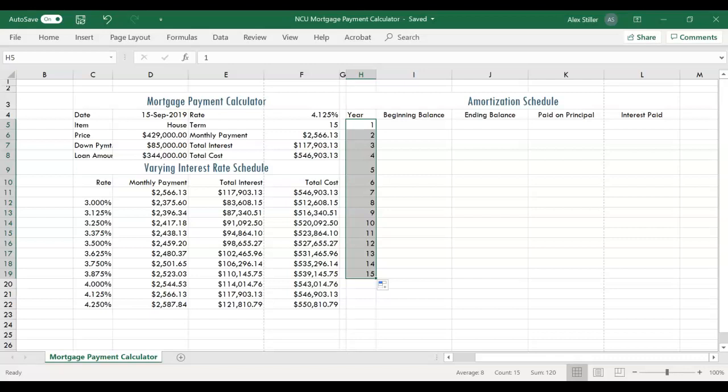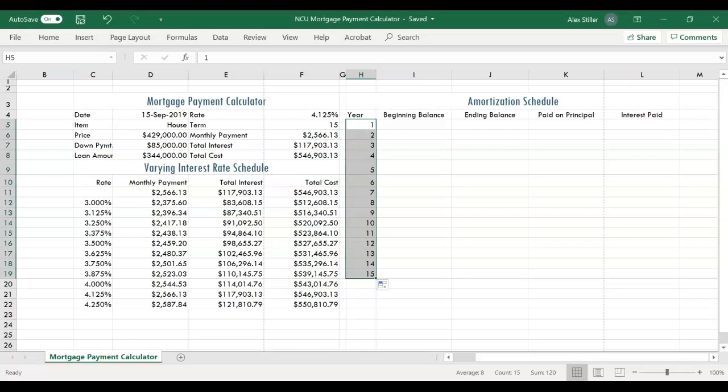Early in the loan, a higher amount of the payment goes towards interest. As the loan matures, larger portions go towards paying down the principal, paying off the loan, that is. An amortization schedule shows the specific dollar amount applied to interest and applied to the principal balance with each payment.